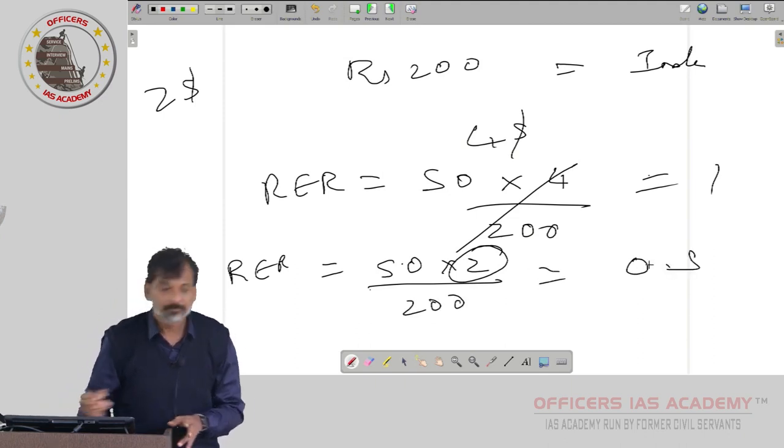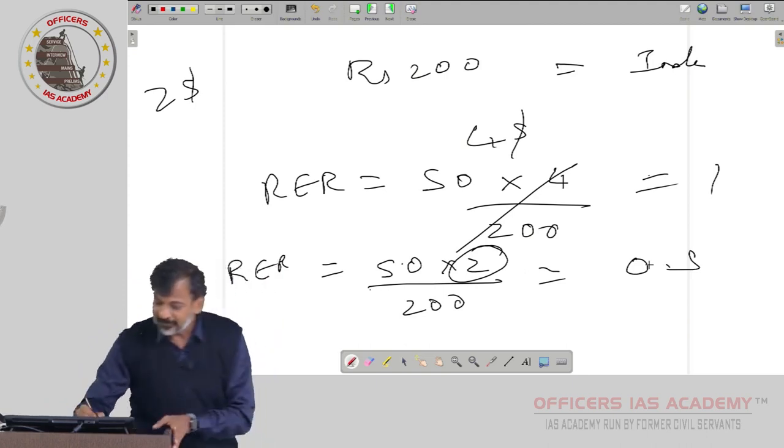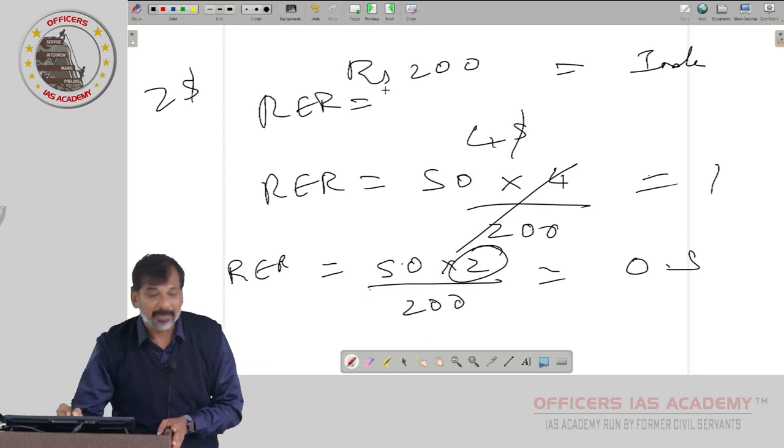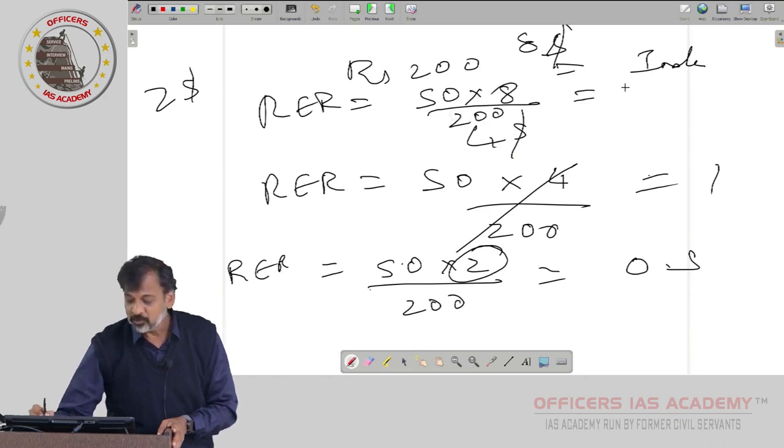So there are 3 scenarios. One, real exchange rate is greater than 1. Real exchange rate when the price abroad is $8, one beer. So 50 into 8 divided by India 200. So it is 400 by 200, 2.